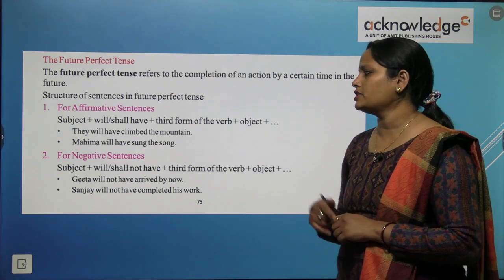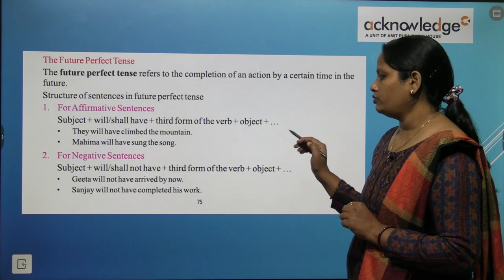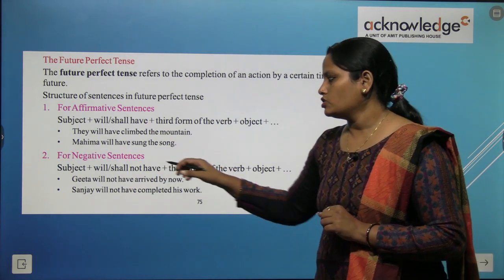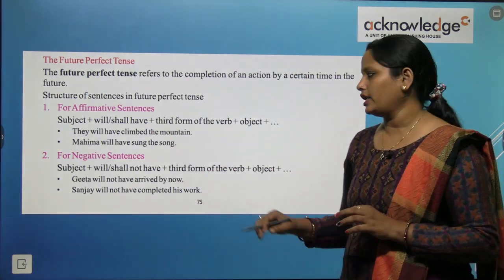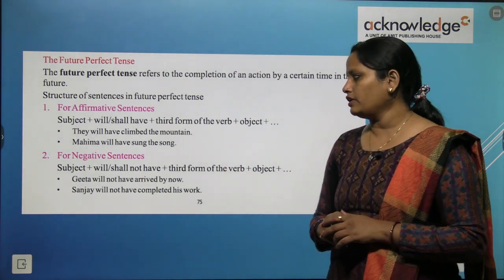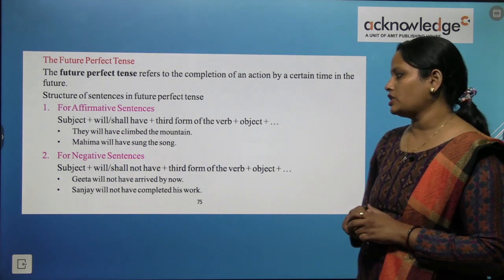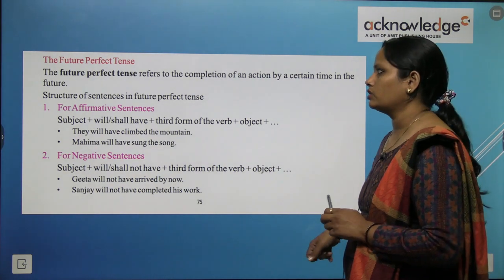For negative sentences: subject, will/shall, not, have, third form of the verb, and then the object. So here with will/shall we have to add not, and then we are going to use have. उसके बाद हमें have लगाना है. Geeta will not have arrived by now, and Sanjay will not have completed his work.